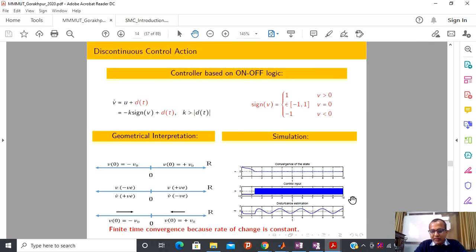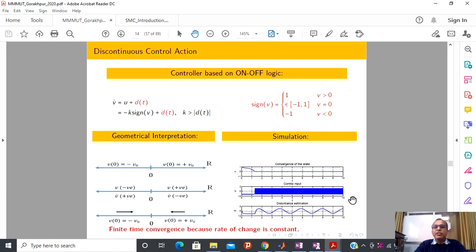Sir, is it because of the discontinuity? I mean, we have written that V dot is equal to minus KV, and for that we are not able to converge in finite time. So next, what we did is we took signum V. So is it because of the fact that signum V is constant, or is it because of the discontinuity that we are getting the advantage?